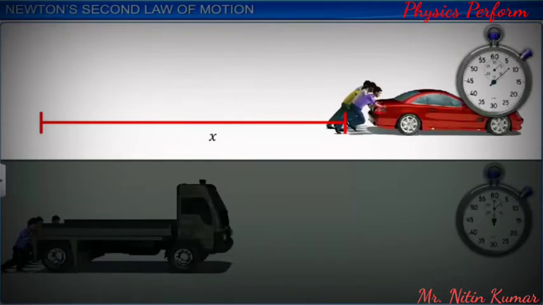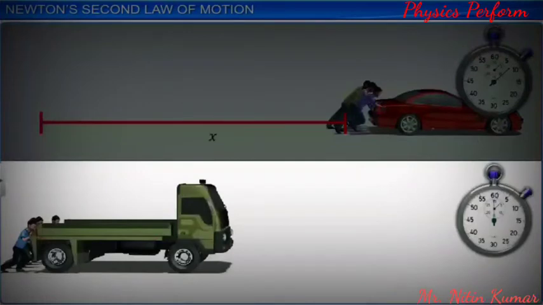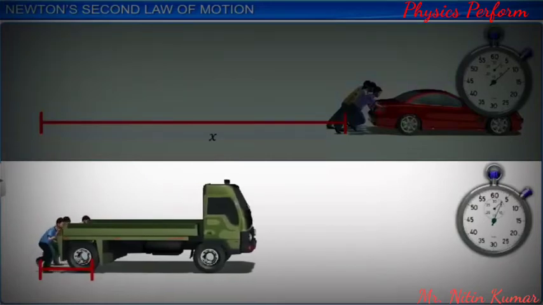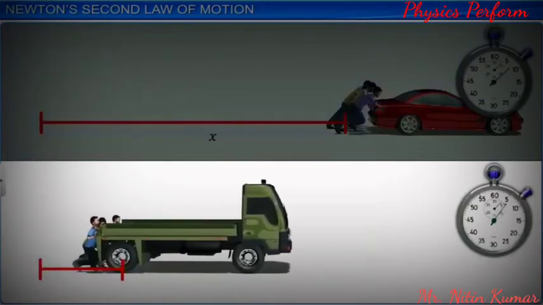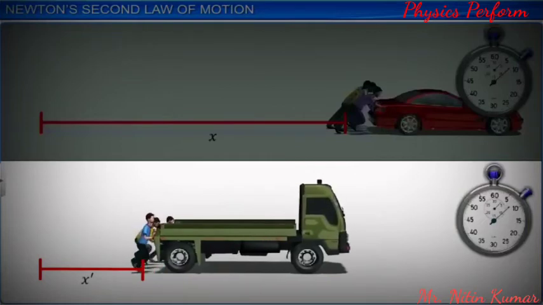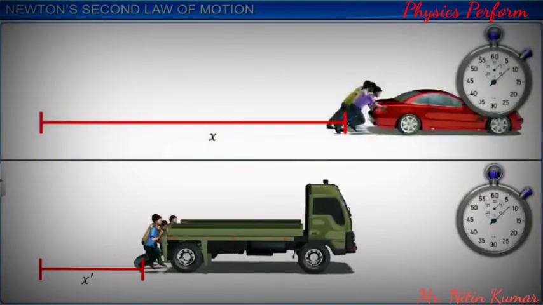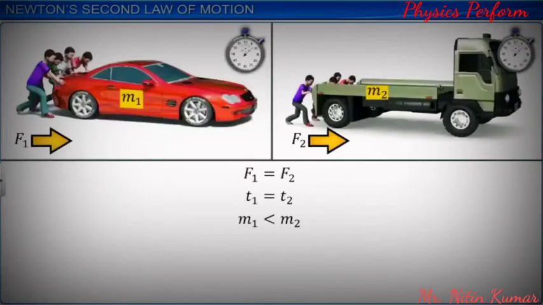A truck is at rest. The same 4 persons push the truck for the same length of time, at the end of which the truck moves with a velocity lesser than that of the car. However, the momentum acquired by the truck is the same as that acquired by the car. In these 2 activities, the force applied and the length of time for which the force is applied are the same.